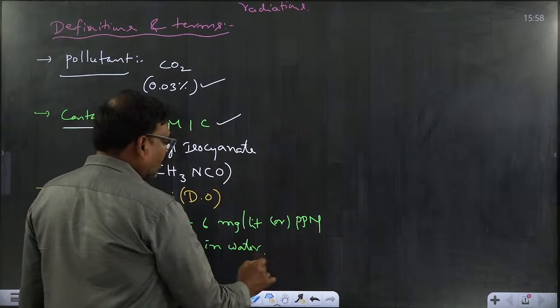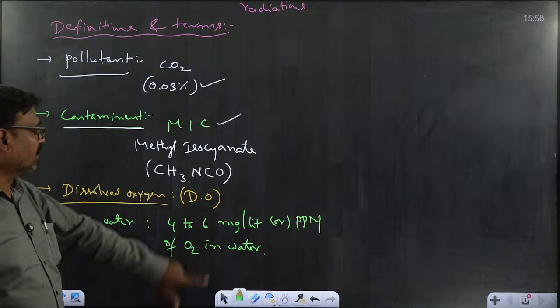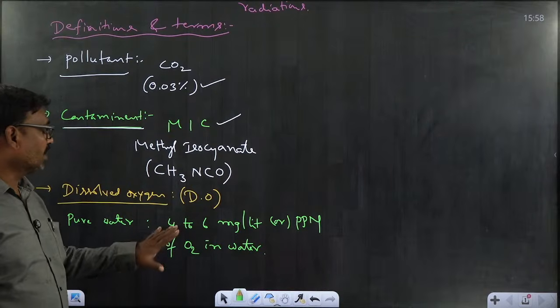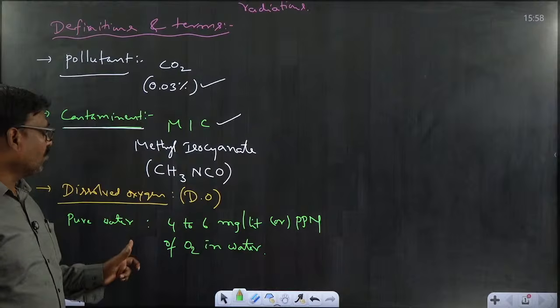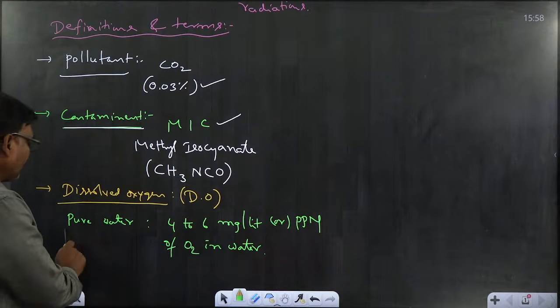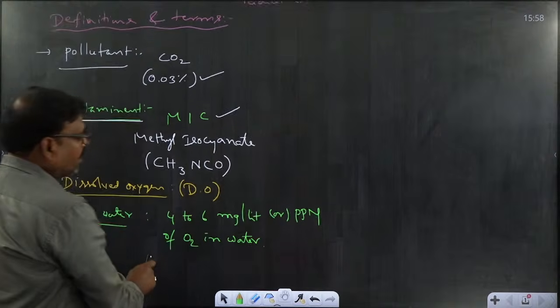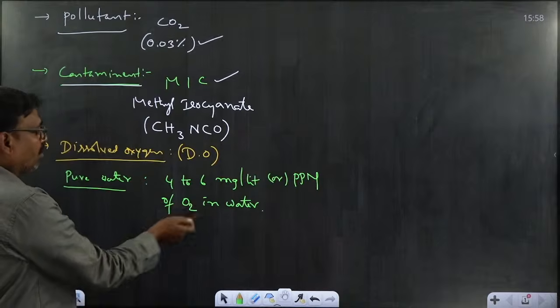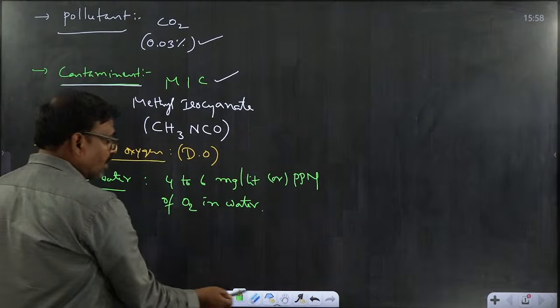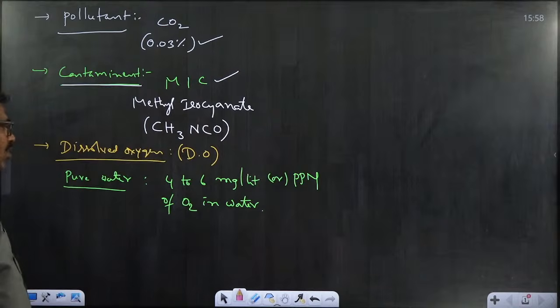If the water contains less than this amount, that means less than 4 milligram per liter, that water is said to be polluted water. So a pure water sample contains 4 to 6 milligram per liter of oxygen, which is useful for the survival and existence of aquatic life.